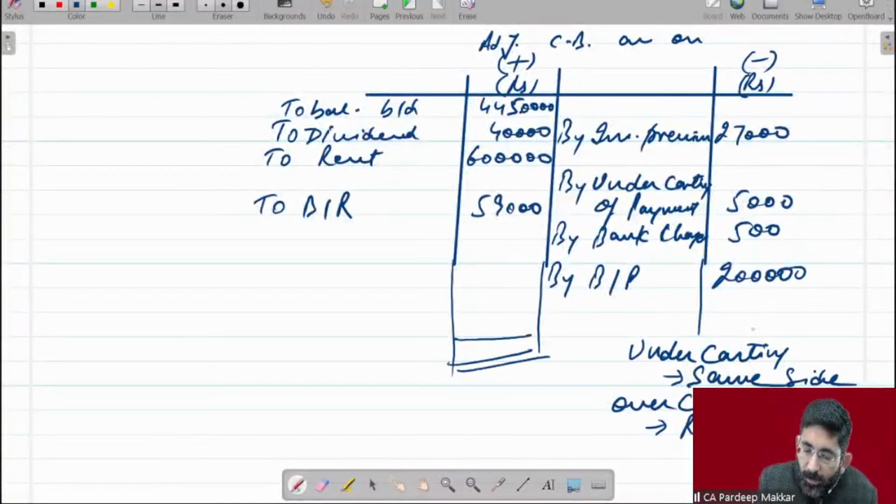Get the balance. How much is the balance? Get it.